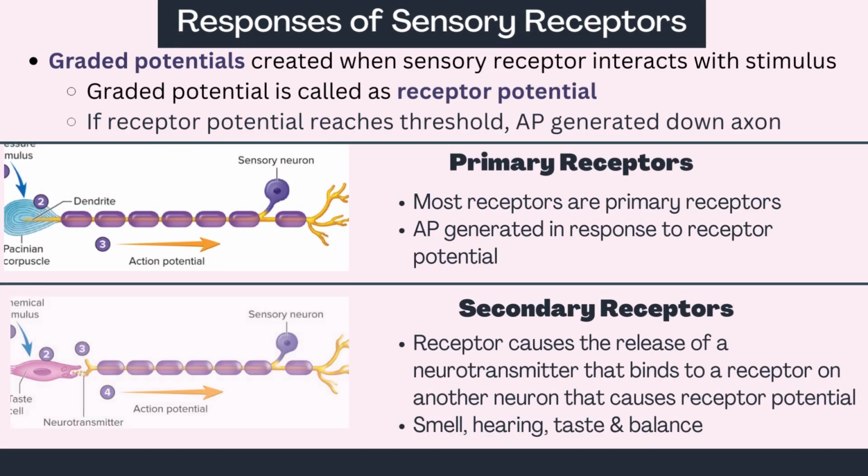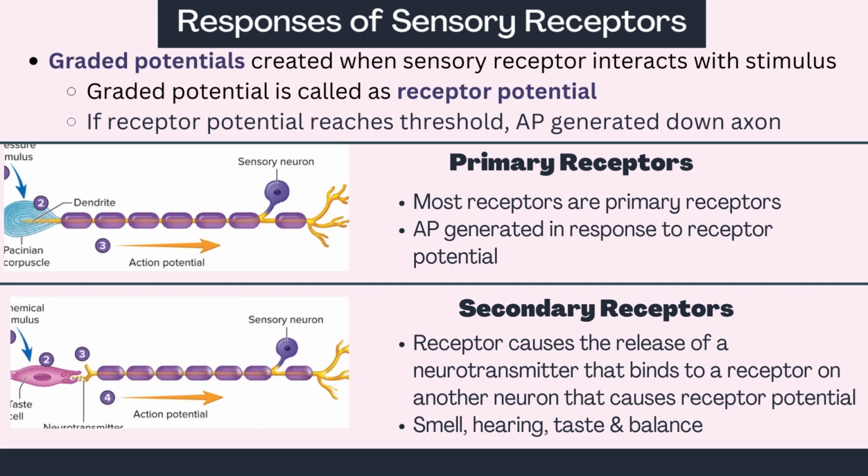Sensory receptors respond to stimuli with a graded potential that is called a receptor potential. If the receptor potential reaches threshold, then an action potential is generated down the axon. Primary receptors work this way, meaning an action potential is generated in response to the receptor potential. Most sensory receptors are primary receptors.